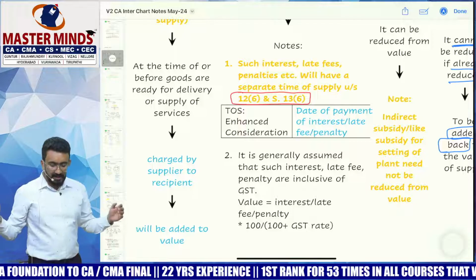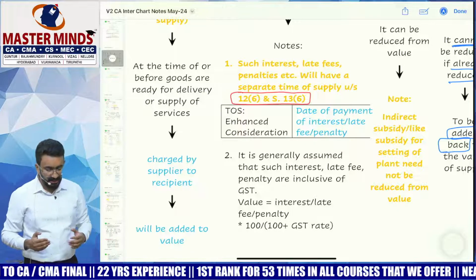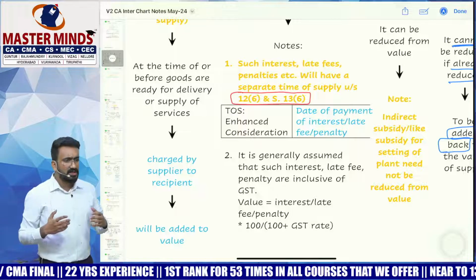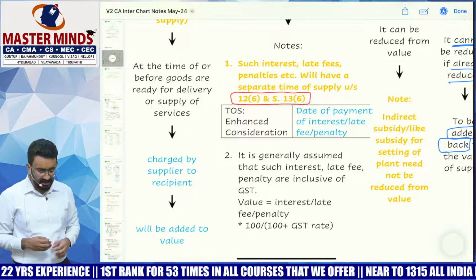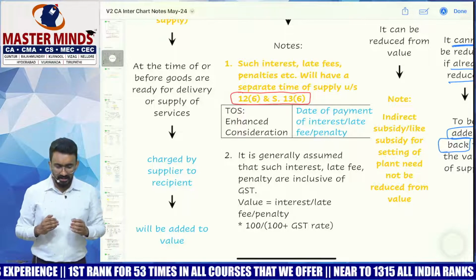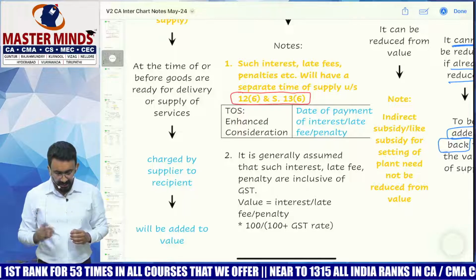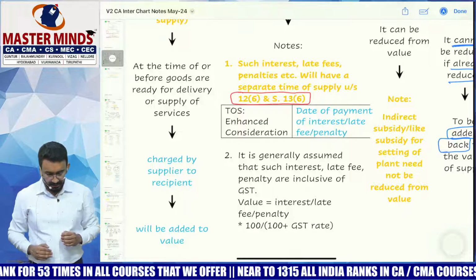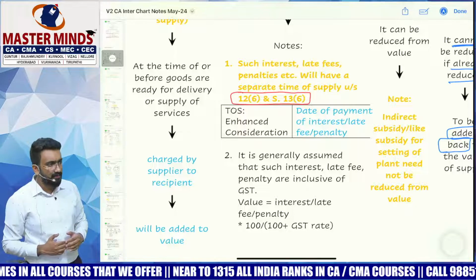We're saying such interest, late fee, penalties, etc. should have a separate time of supply under section 12.6 and 13.6, which has been one of the favorite question areas for the examiner. They've made a lot of questions on this. The time of supply for such enhanced consideration would be the date of payment of interest, late fee, penalty, etc. Similarly, generally interest needs to be assumed to be inclusive of GST.